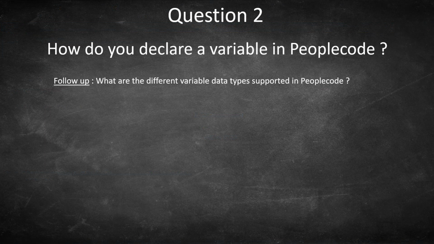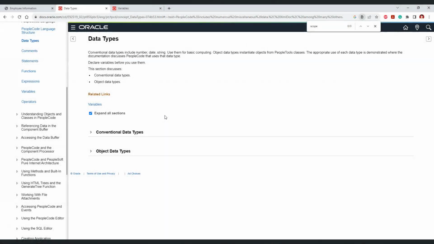We just discussed a string variable, but PeopleCode supports a wide variety of data types. So let's refer to PeopleBooks to get the information about the different data types. As per PeopleBooks, we have two major categories of data types available in PeopleCode: conventional data types and object data types.